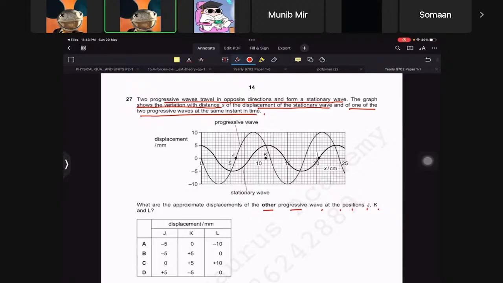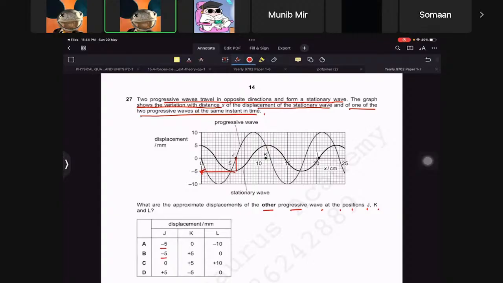So at J, you go here, this has to be -5 and -5, right? And then at K, you have to go here, which is 5 plus 5, okay. Plus 5, no, wait a second. Why would it be plus 5?